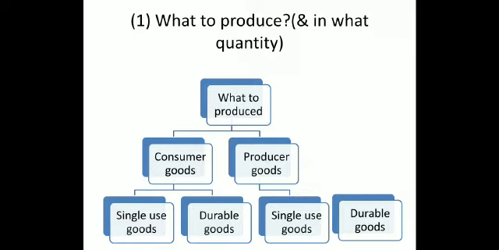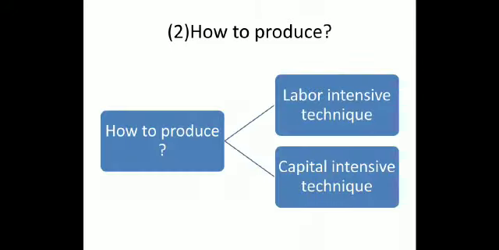Now let us discuss our second topic, that is how to produce. The how to produce problem can be solved with the following hierarchy. Students, how to produce is with the help of two techniques. First one is labor intensive technique and second one is capital intensive technique. Labor intensive technique is mainly made for the type of economy where there is a lack of new modern techniques.